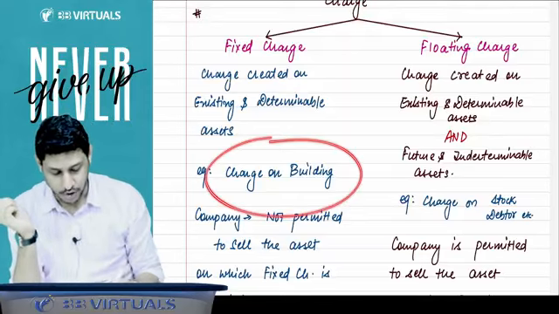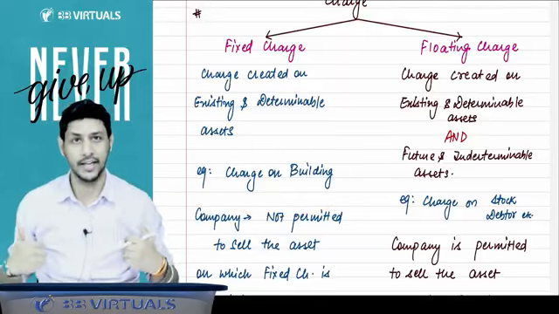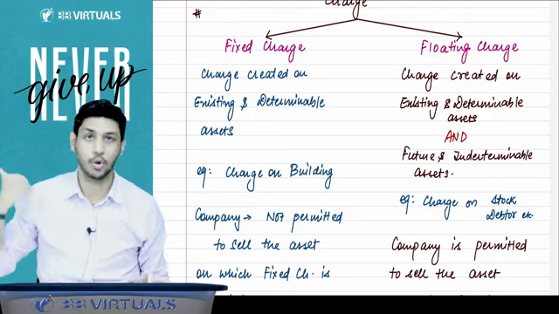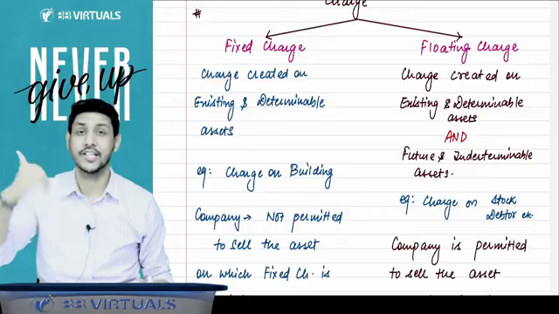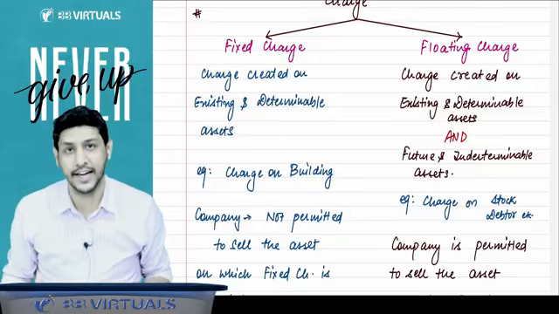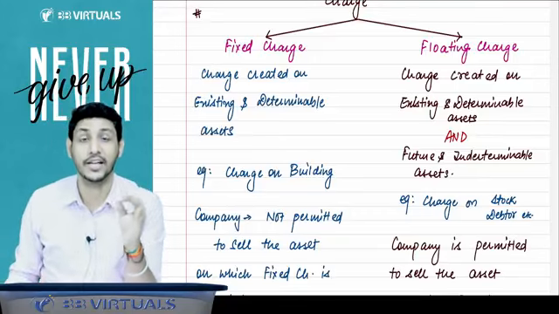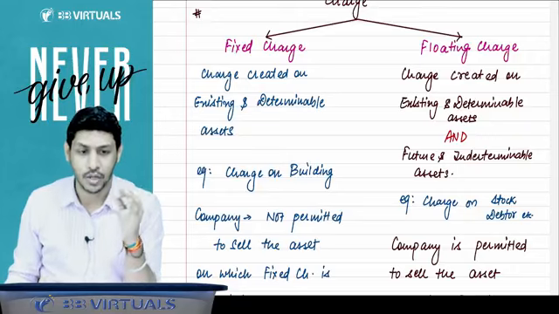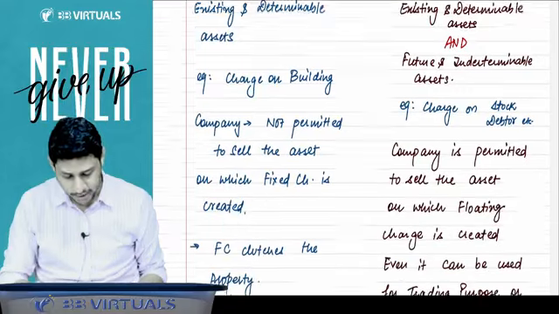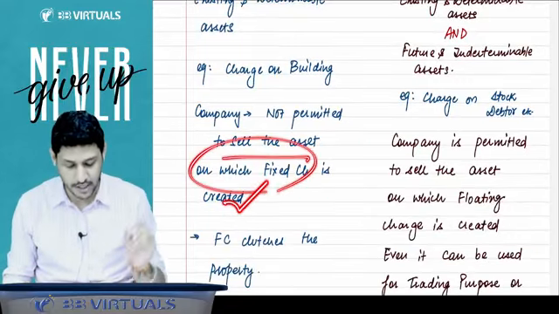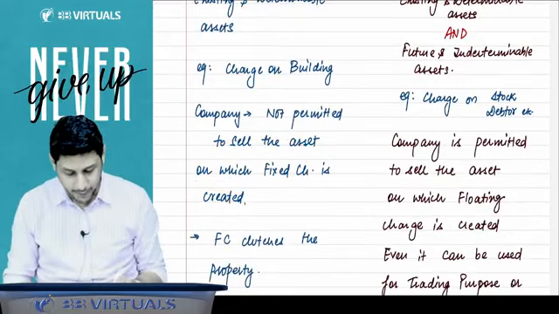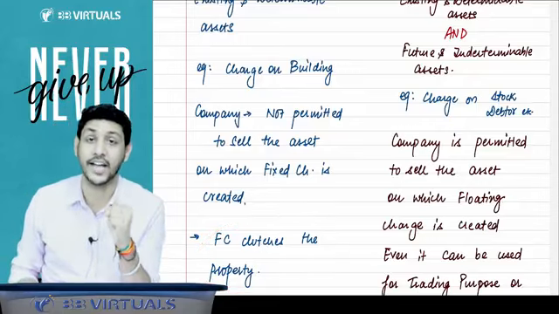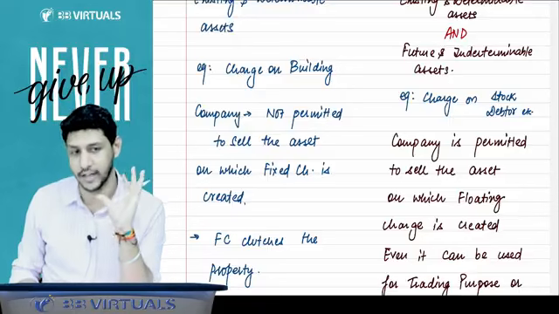For example, the charge on a building. The company owns a building, and the company creates a charge on that building in favor of the lender. Now the company cannot transfer that building. Now the company cannot sell that building. The company is not permitted to sell the asset on which the fixed charge is created. A fixed charge shackles the property. You are not allowed to sell it now.